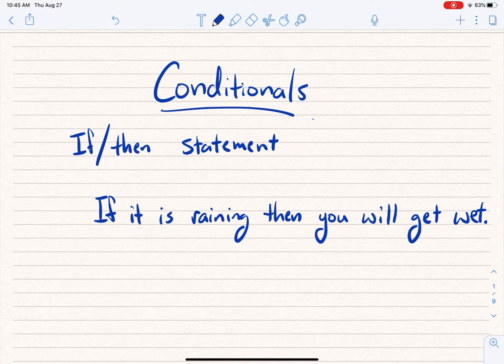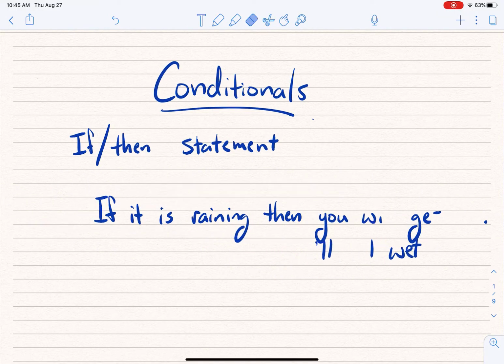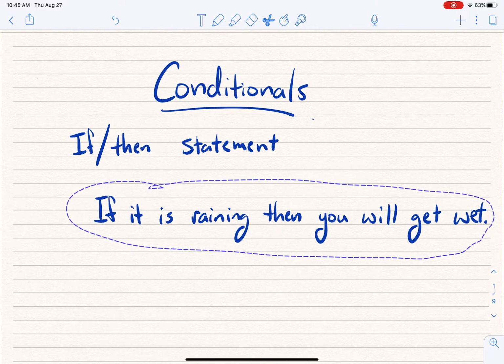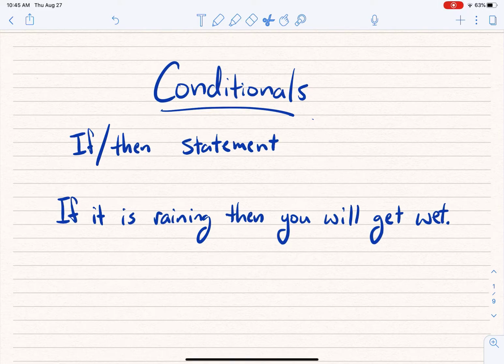You might argue whether this is true or false, and that doesn't really bother me a whole lot. I'm just looking at this idea. If it's raining, you're going to get wet. I think there is a lot of truth to that, because even on days that I say, well, it's raining, but I carried an umbrella, I wore a rain jacket, I walked under the walkway, at some point, somehow, one drop from somewhere drips on me, and so I can argue I got wet. So if it's raining, then you will get wet. That's my conditional.